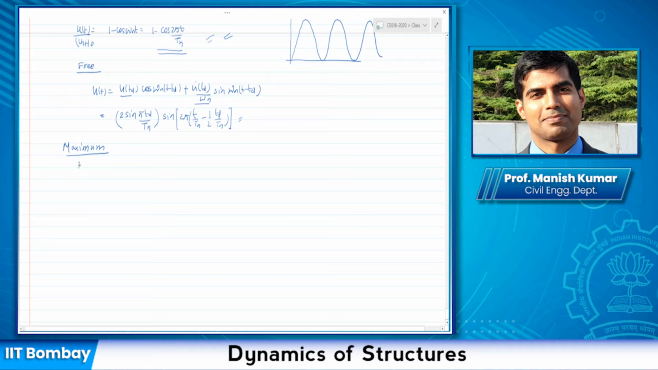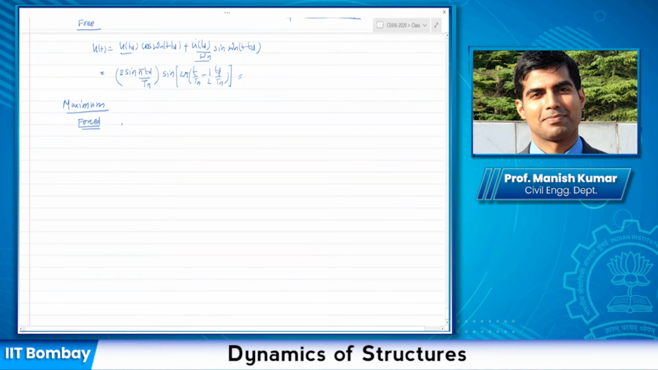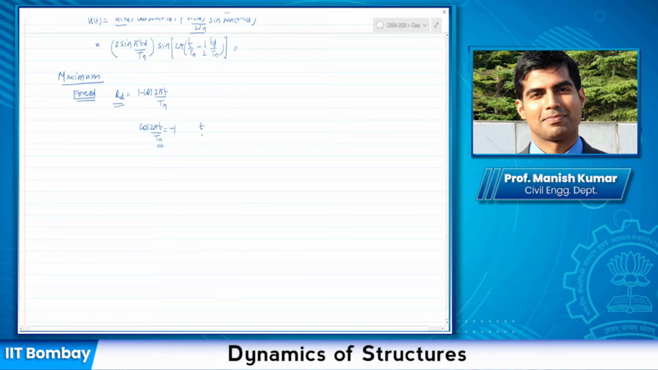So first, again, let me go to forced vibration. In the forced vibration, my Rd is 1 minus cos 2 pi t by Tn. So when is Rd max here? When do I get the maximum value of Rd? When cos 2 pi t by Tn is equal to minus 1, correct? Then I get the maximum value of Rd. And when is this satisfied? This is satisfied when 2 pi t by Tn is equal to